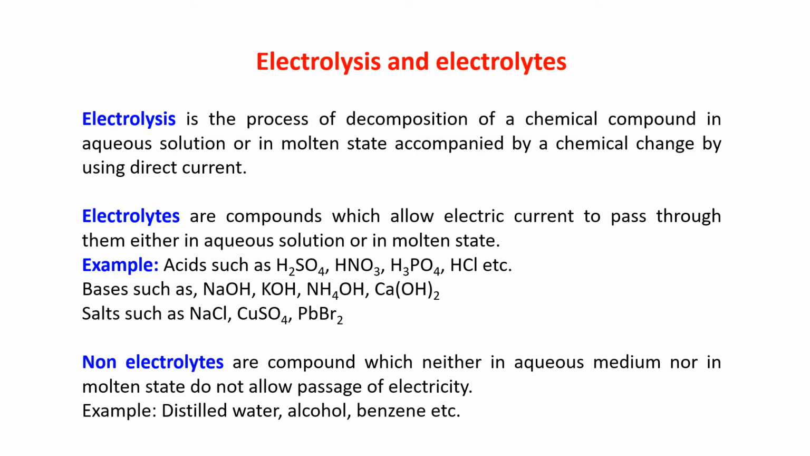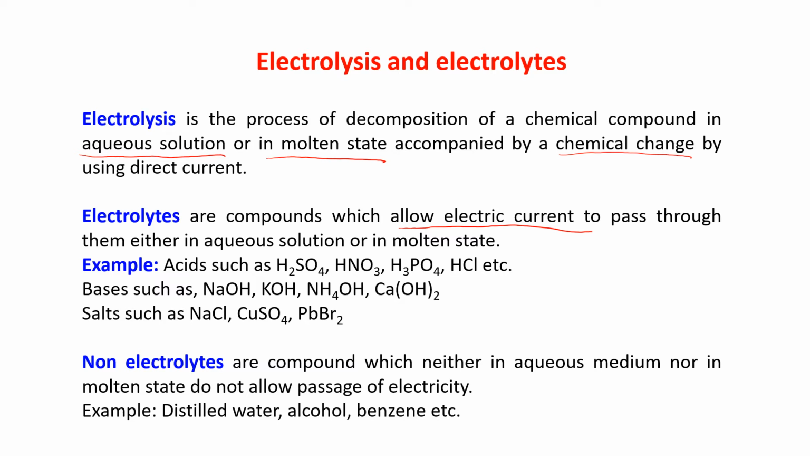Electrolysis is the process of decomposition of a chemical compound in aqueous solution, this is very important, or in molten state, accompanied by a chemical change by using direct current. And what is an electrolyte? Electrolytes are compounds which allow electric current to pass through them, either in aqueous solution or in molten state.